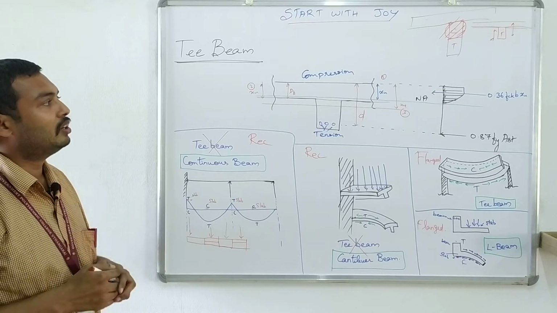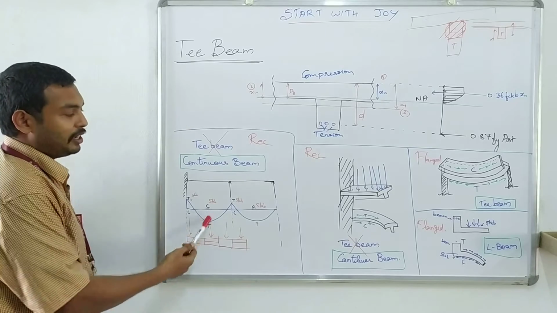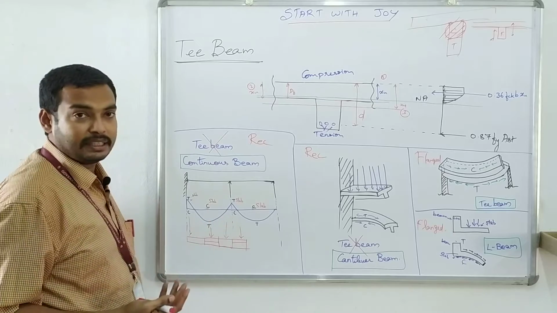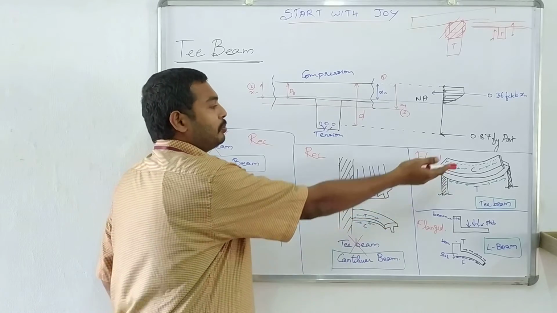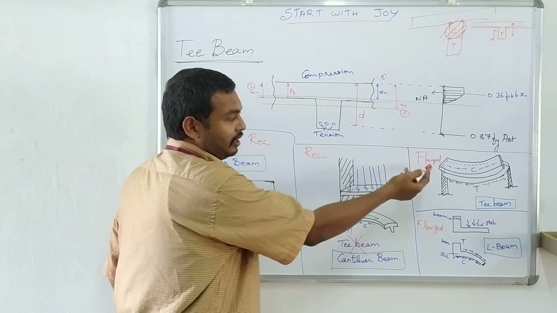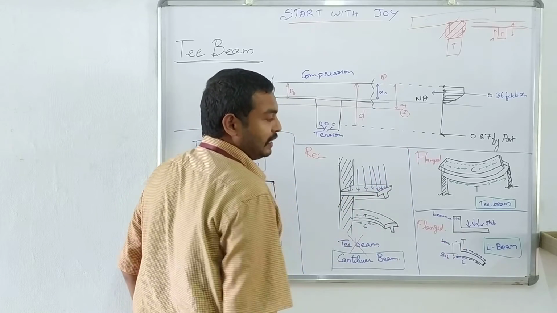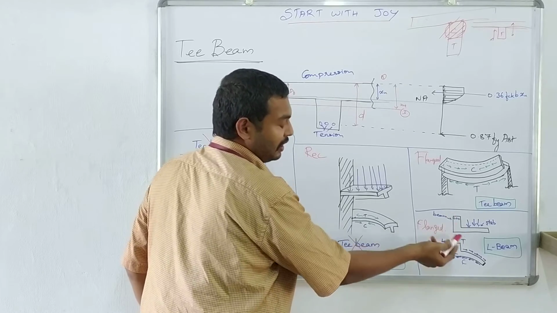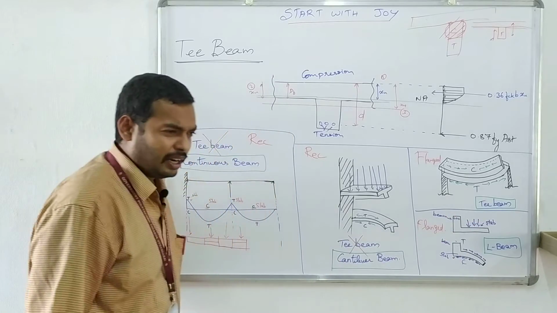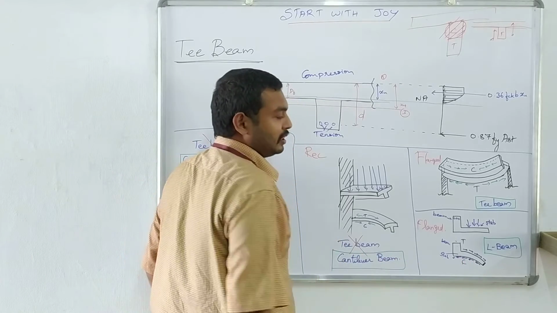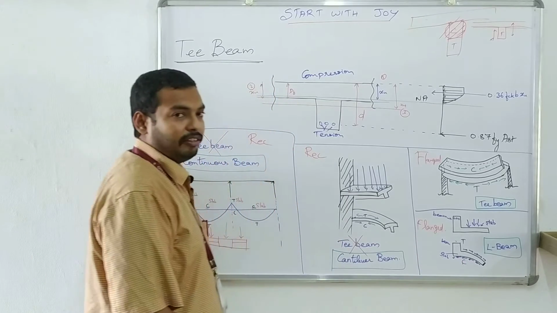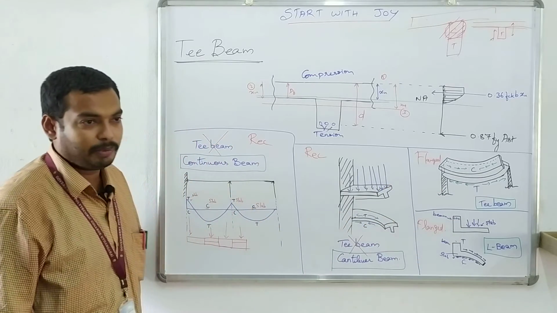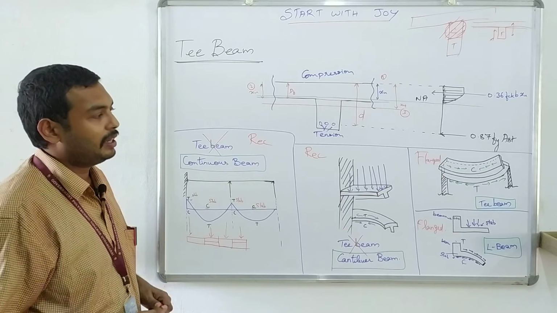In all the cases we cannot use T beams. For example, in a continuous beam we cannot use a T beam. For a cantilever beam we cannot design it as a T beam. But if it is a simple support with a single beam over there, we can design it as a flanged beam, or a sunshade which is having a web then flanges in a shape of an L section. In that case, if you are getting a compression at the slab portion, then you can design it as a flanged beam. This is just an example. I am not telling that this is the only case you can use for T-beam. We can have many cases.